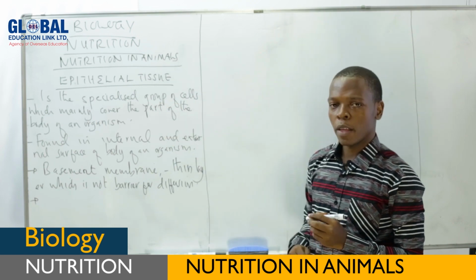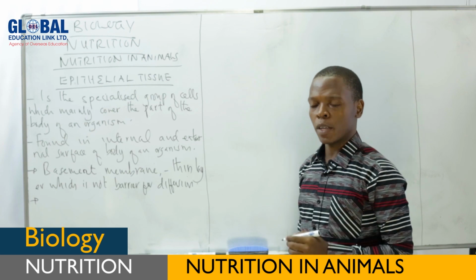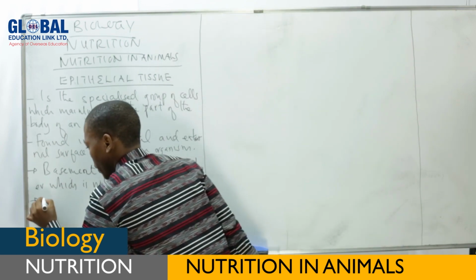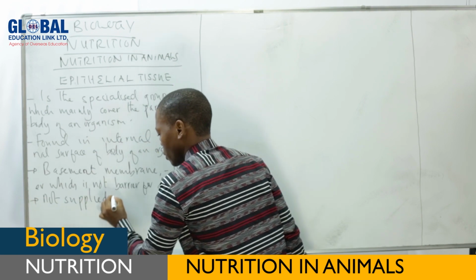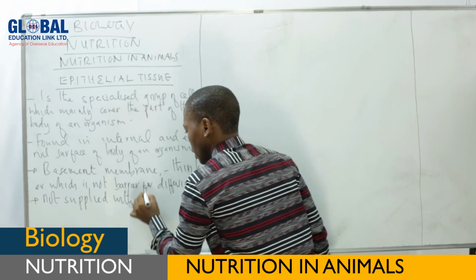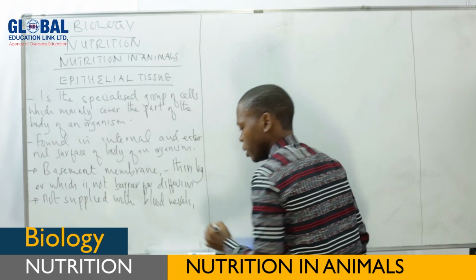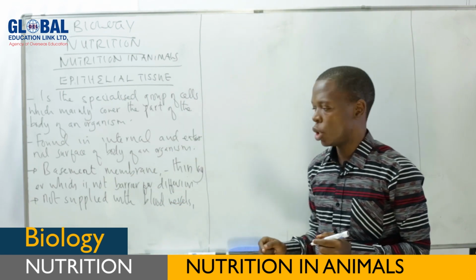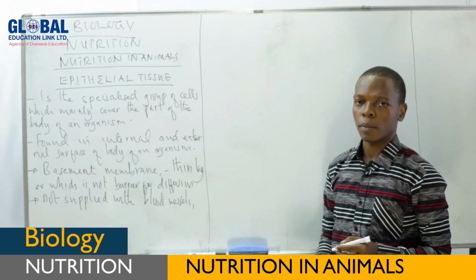Since these epithelial tissues or epithelial cells are not supplied with blood vessels, how do they receive materials like oxygen and other nutrients?